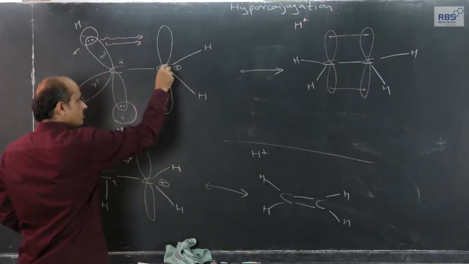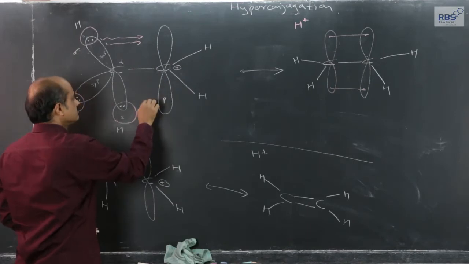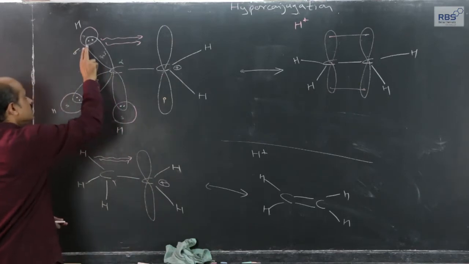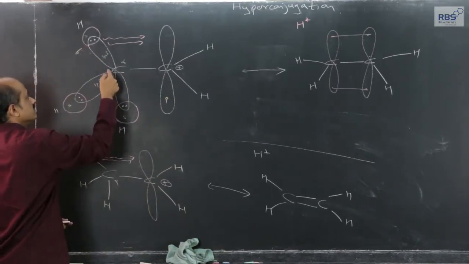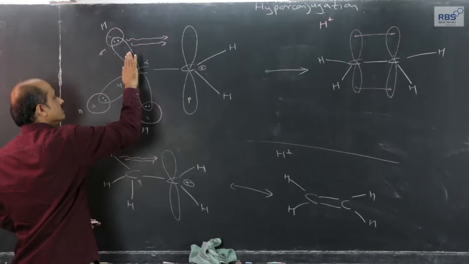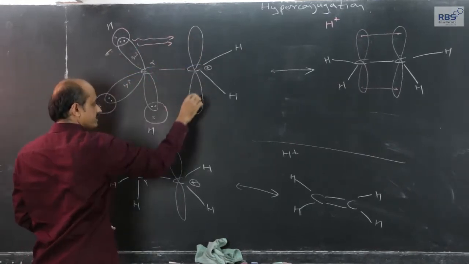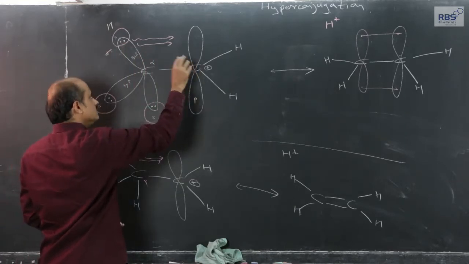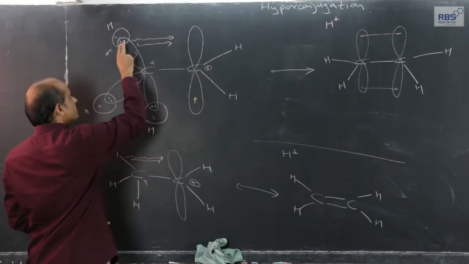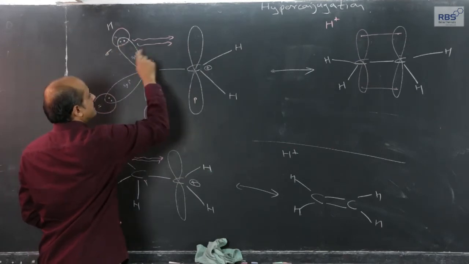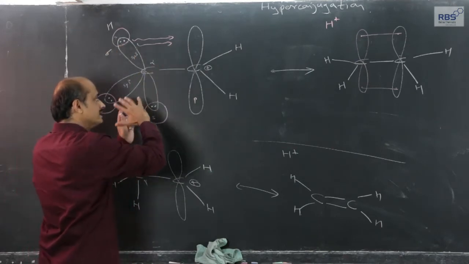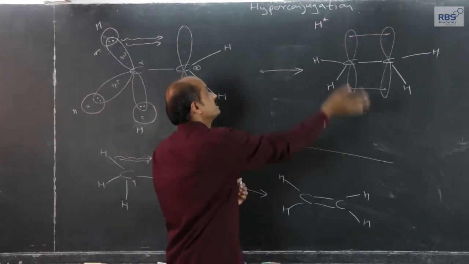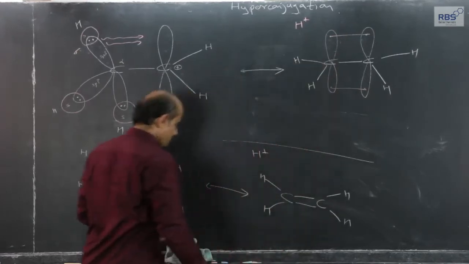The positive charge is on carbon, the carbonium ion, with an empty orbital, which means it can accommodate an electron pair. One of the three CH bonds, let it be this one, will be in alignment with this p orbital. So, there is a tendency to pull this shared pair and share it among these two orbitals. If it actually took place, the picture would be this, which I have written in this manner.